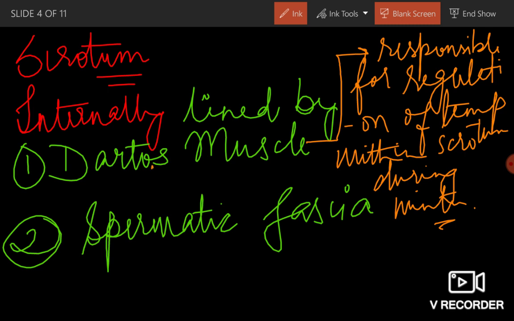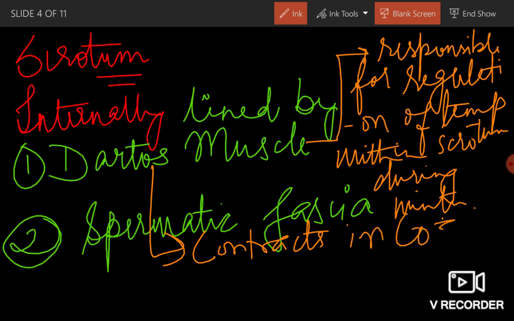So dartos muscle contracts in cold. Dartos muscle is only responsible for regulation of temperature. And already you know that scrotum has temperature 2 to 2.5 degrees Celsius lower than the body temperature.